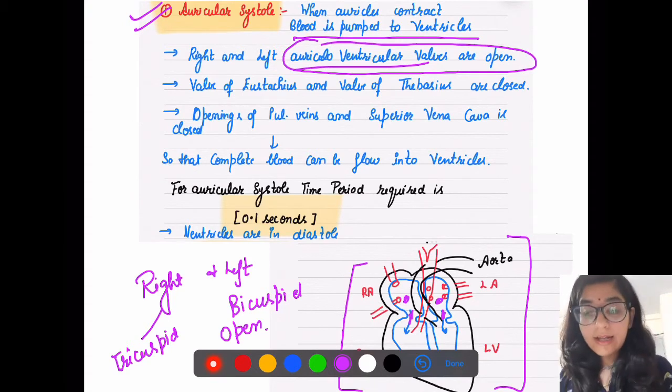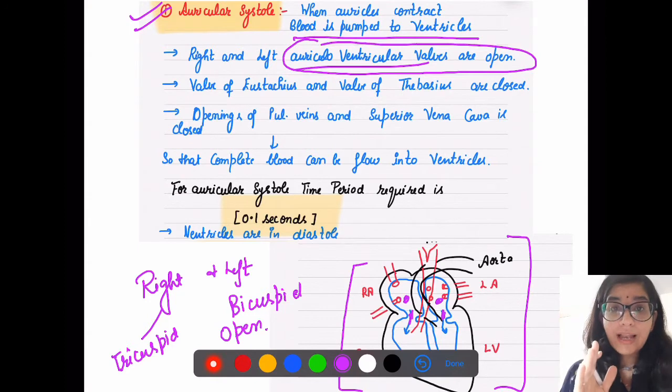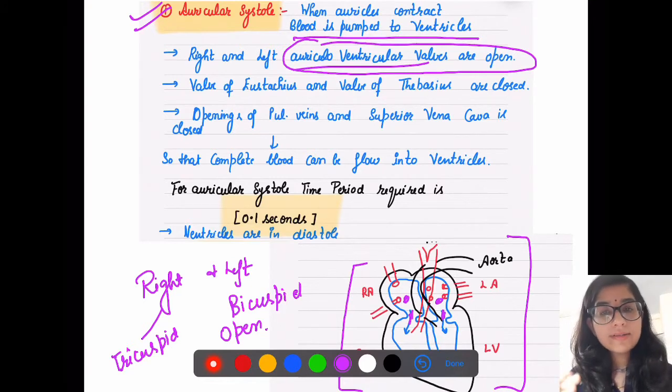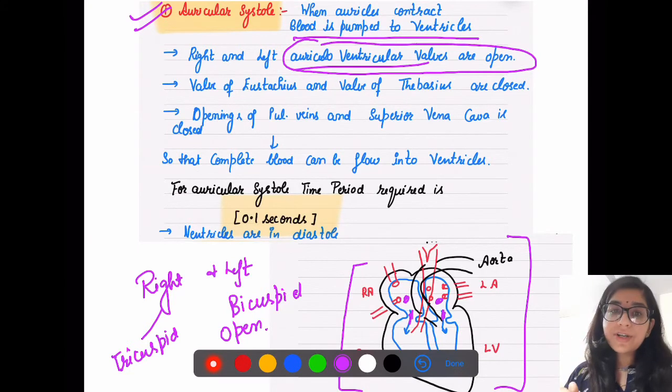First point is clear. Now what happened to your valve of Sebaceous and valve of Eustachius? What happened to them? Because already auricles now have received blood. They have received blood. They are sending blood to ventricles. So they will be open or they should be closed? They should be closed, because inferior vena cava and coronary sinus, they are just to release deoxygenated blood into atrium.